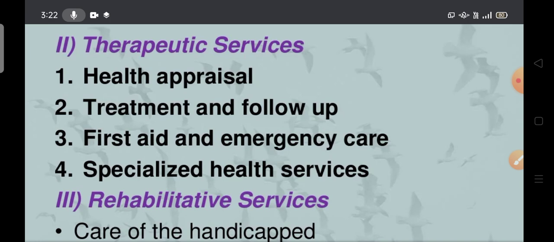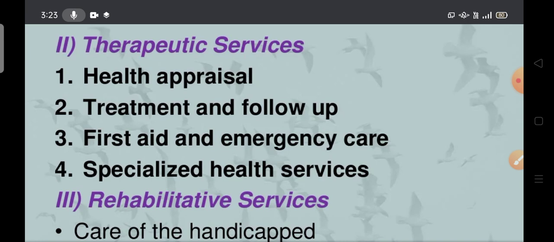she will have close contact with each member of the class. That is the reason a class teacher has to inquire and identify the problem of each single child in the classroom. It's clear? If she notices any problem, she has to immediately call the ANM or any healthcare staff from the department. That is health appraisal. Then treatment and follow-up: after identifying the problem, we have to send the child to the hospital for diagnosis, treatment and follow-up. Next one is first aid and emergency care.